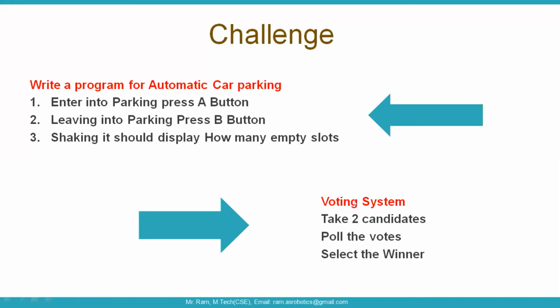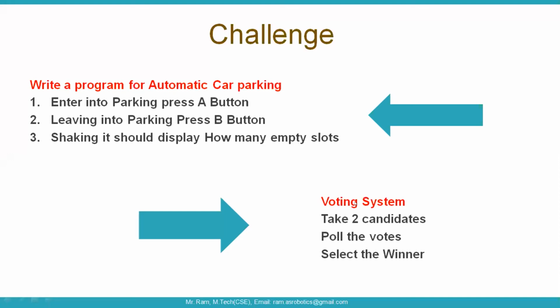What you need to do is check it out. On button A pressed, you need to cast the vote to A. On button B pressed, you need to cast the vote to B. Later, if you press the A plus B button, then you should display the A value and B value, and tell who wins. So you need to check the condition: whether A values are more or B values are more. It should be checked using the if else block, and it should display the result. So this voting system you can do.